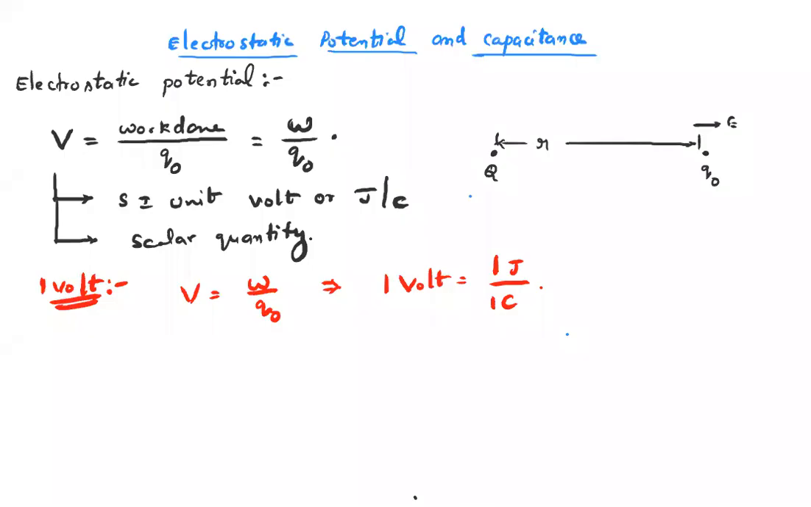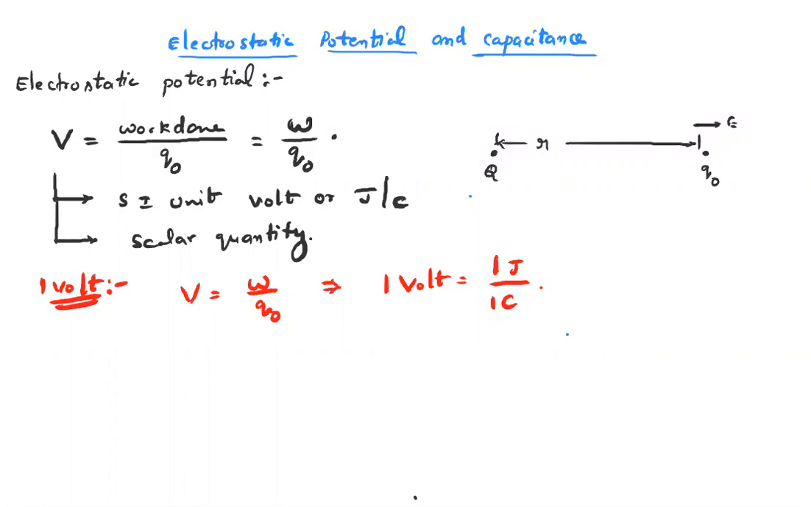Now, note the definition. How to define 1 volt? The electric potential at a point is said to be 1 volt if 1 joule of work is done in bringing 1 coulomb of positive charge from infinity to that point against the electric field. Therefore, 1 volt is equal to 1 joule per 1 coulomb.